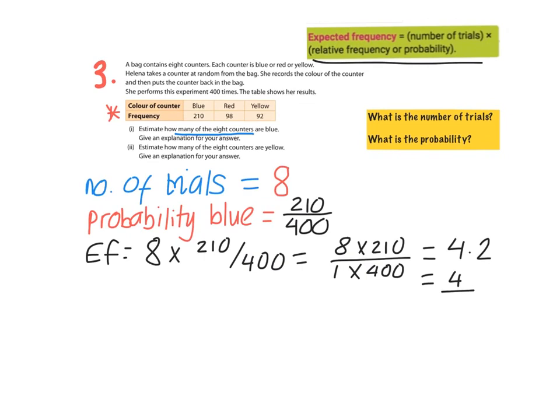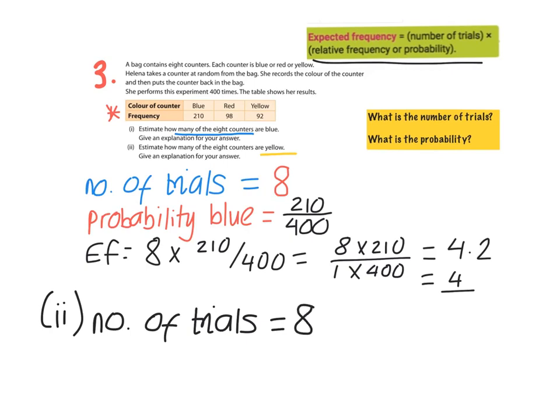Now we're going to look at the second part of the question, which says, estimate how many of the 8 counters are yellow, okay? So, once again, we ask ourselves, what is the number of trials? What is the probability? We're trying to find out how many of the counters are yellow. We know there's 8 counters, so our number of trials is going to be 8.